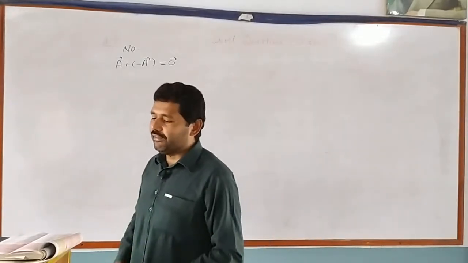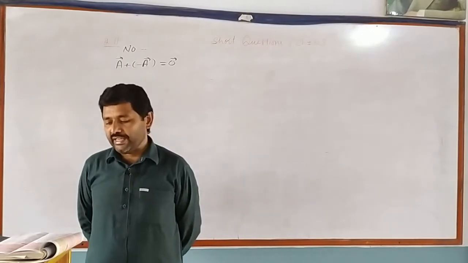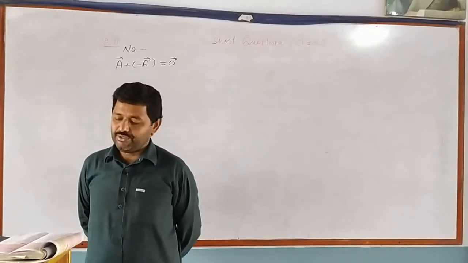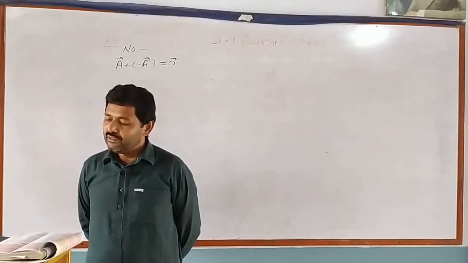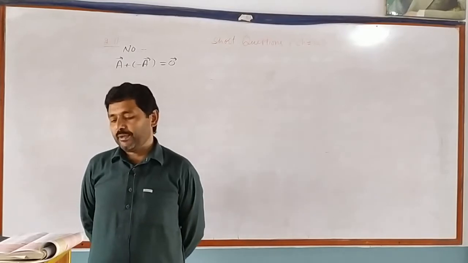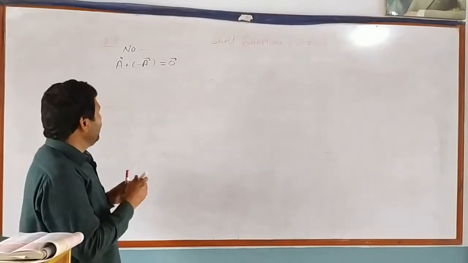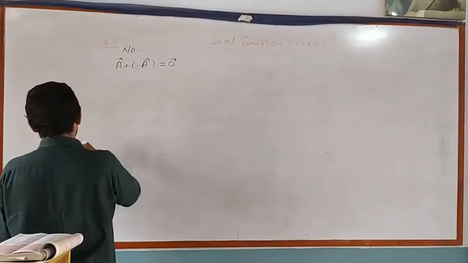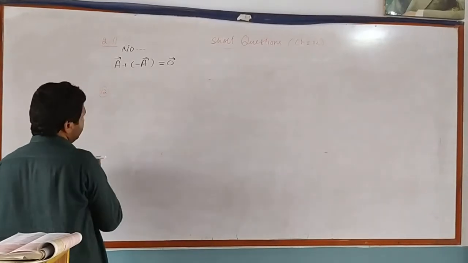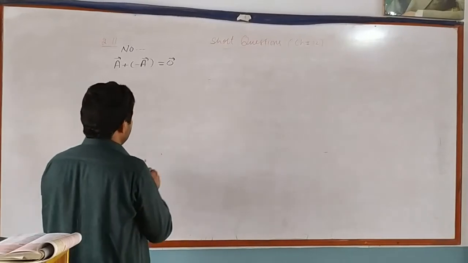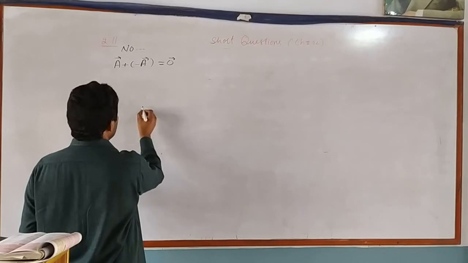Question number 2.12 is: show that the sum and difference of two perpendicular vectors of equal length are perpendicular and of same magnitude or length. Dear students, in question number 12, we have to add two equal vectors which are perpendicular, the vectors of equal magnitude which are perpendicular.